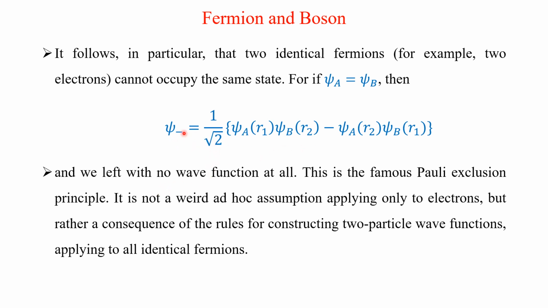So there is no wave function; the wave function will be 0. This is our famous, familiar Pauli exclusion principle. That is, no two electrons can occupy the same state. So it is not an ad hoc assumption applying only to electrons, but rather a consequence of the rule for constructing two-particle wave functions. This applies to all identical fermions.